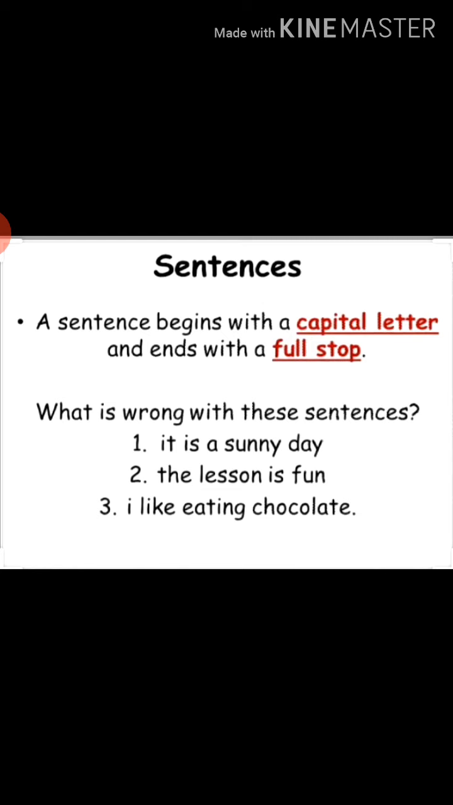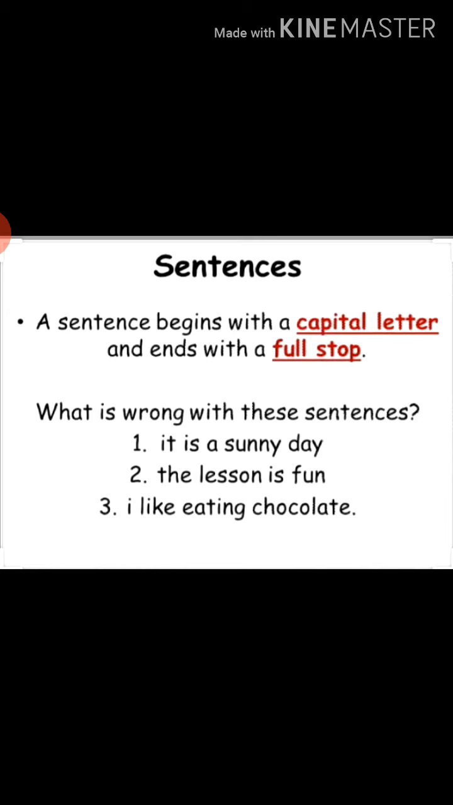Now, see sentences. A sentence begins with a capital letter. So we begin any sentence with a capital letter. And when we finish the sentence, at the end we put a full stop. And after the full stop, if we are beginning another sentence, then again we will begin with a capital letter and end with a full stop. Now see, these three sentences are written wrong.